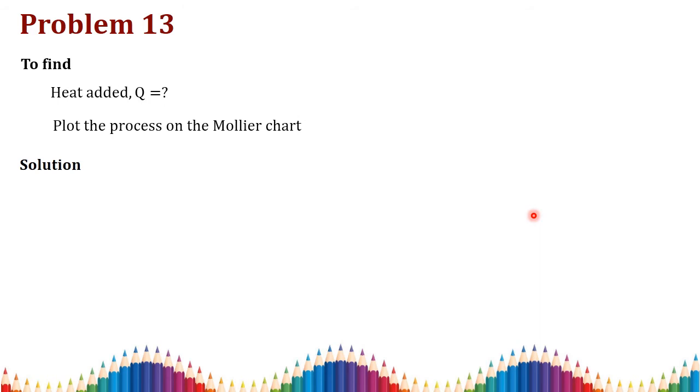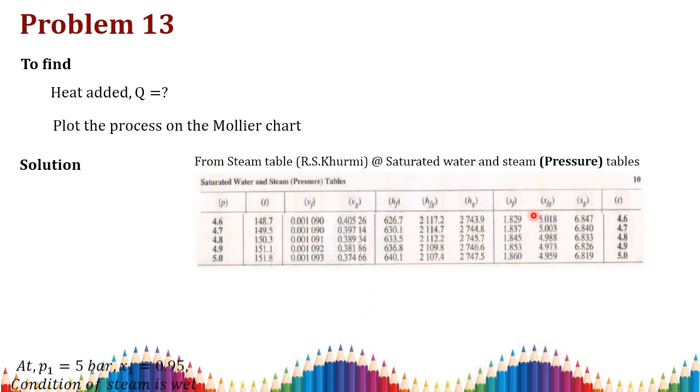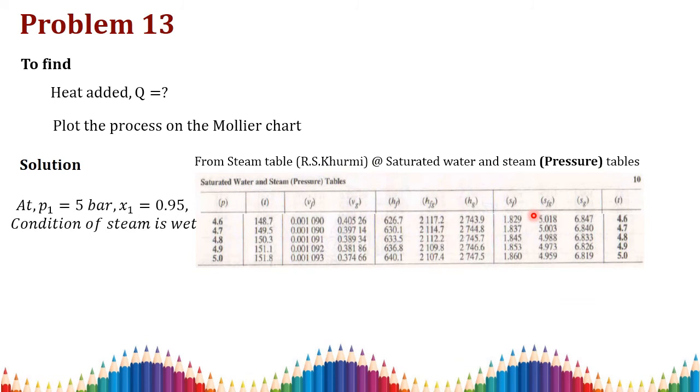So we need to find the heat added, and also draw the process on the Mollier chart. For that I am taking pressure P1 equal to 5 bar, and we know that x1 is equal to 0.95 and the steam is wet. Since it is a constant volume process, V1 is equal to V2. So we need to find V1, and for Q we need H. If it is U, then we need H1 minus P1 V1. For that we know H1.